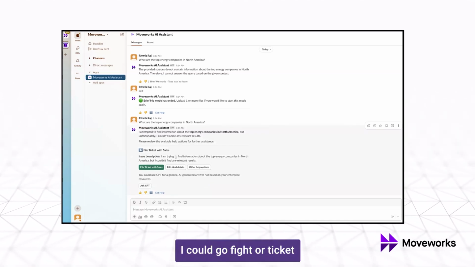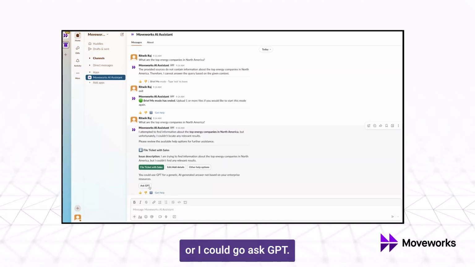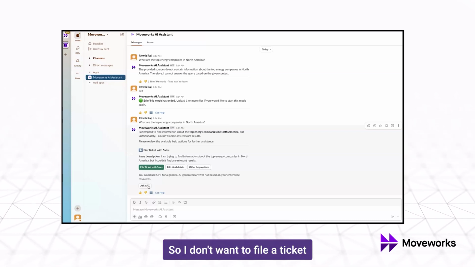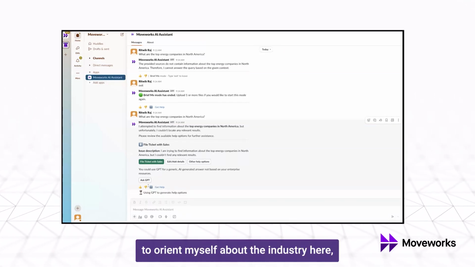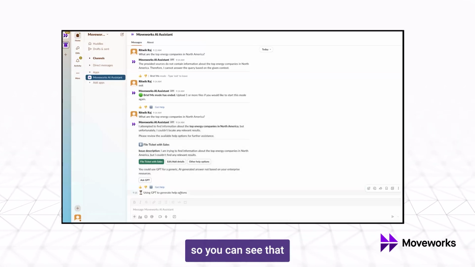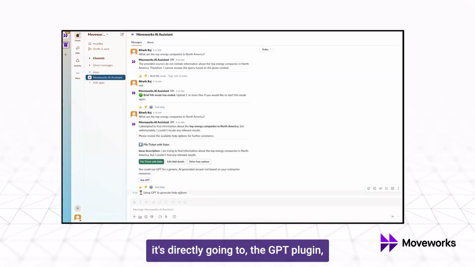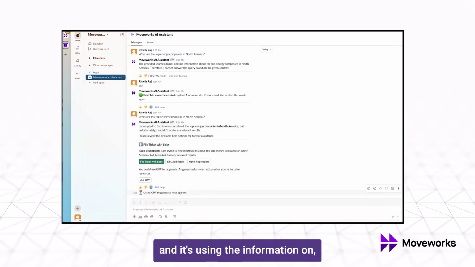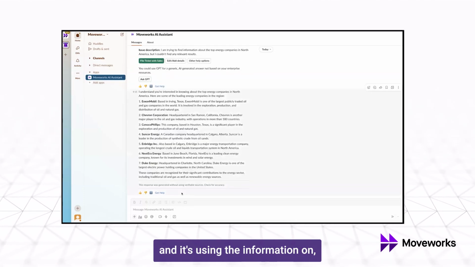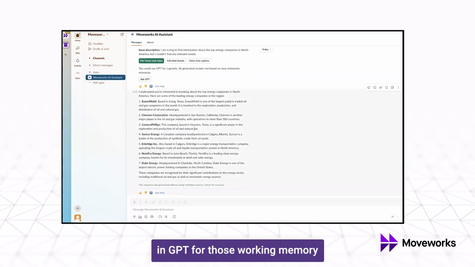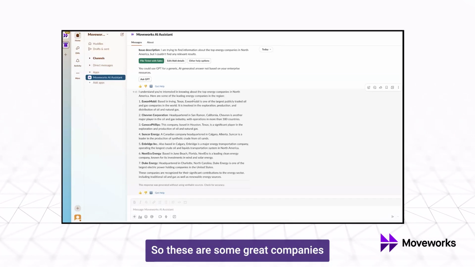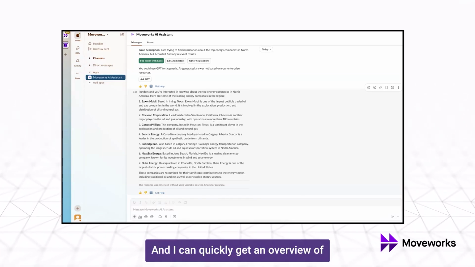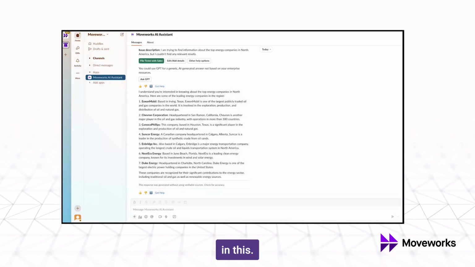I could go file a ticket or I could go ask GPT. So I don't want to file a ticket for this. I just want to find out some basic information to orient myself about the industry here. So you can see that it's directly going to the GPT plugin and it's using the information in GPT-4o's working memory to come up with this list of companies. So these are some great companies that we're all familiar with, and I can quickly get an overview of who are the biggest players in this.